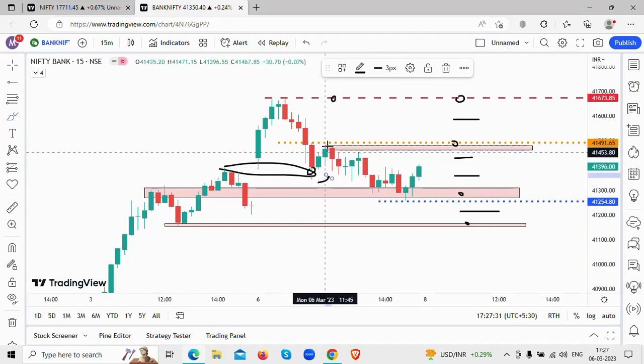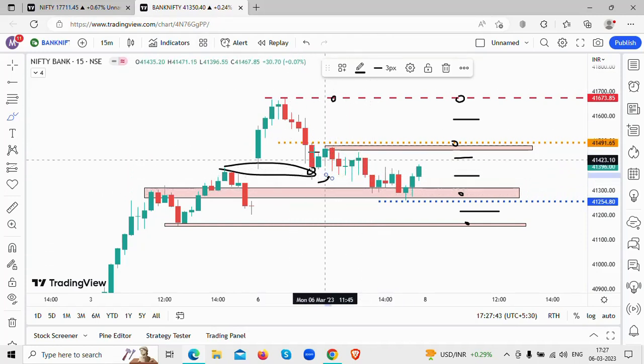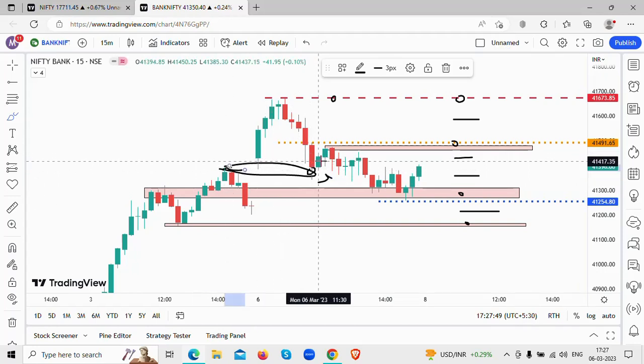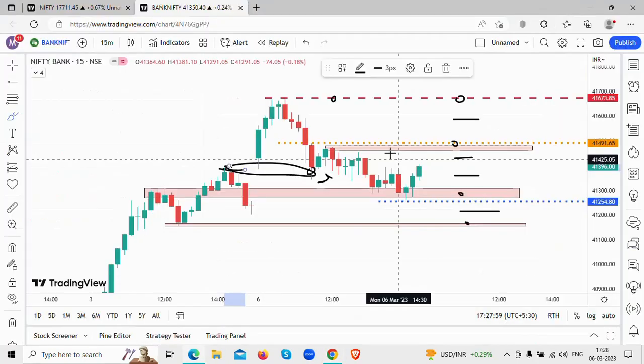But the price went up. It did go up, and I was in profit, but eventually it came back down, broke this particular support level, and I got out of the trade. Once that happened, what I realized was, once the supports are not holding up, that means the bulls are not stronger. They're not able to protect their position. So I took a short trade. What was the short trade taken? 41,400 P was the short trade taken.